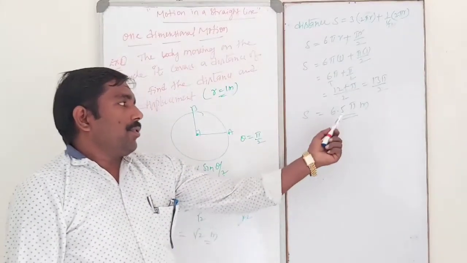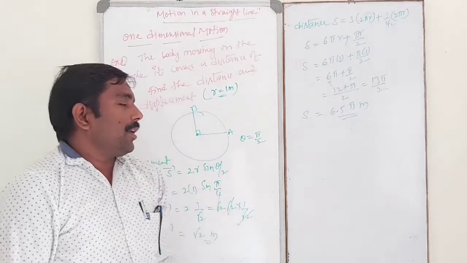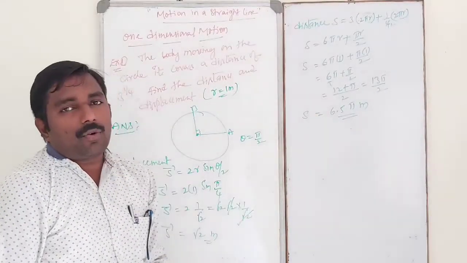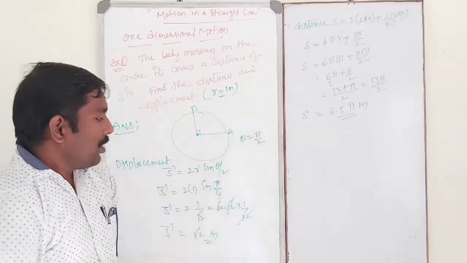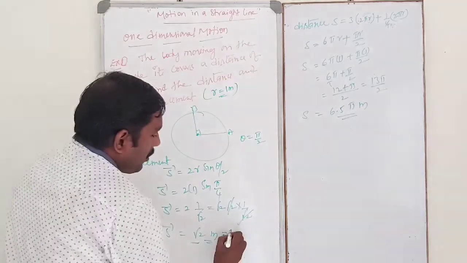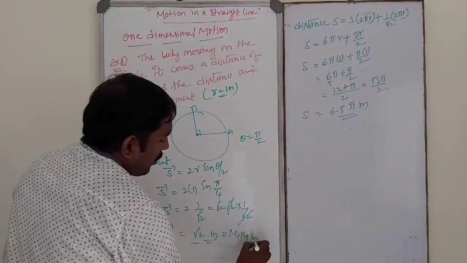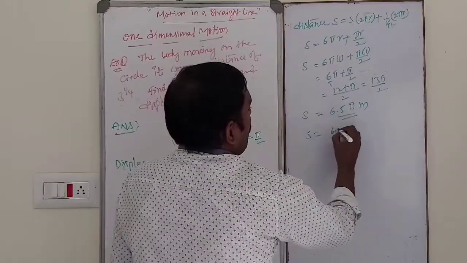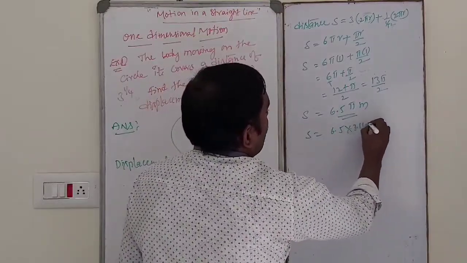So 3.142 into 6.5 is more than 6 into 3, that is 18, nearly 25. So distance always, this is root 2 value, what? 1.414 meter only. So distance, what? 6.5 into 3.142.